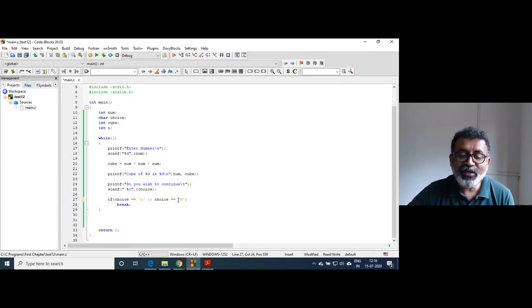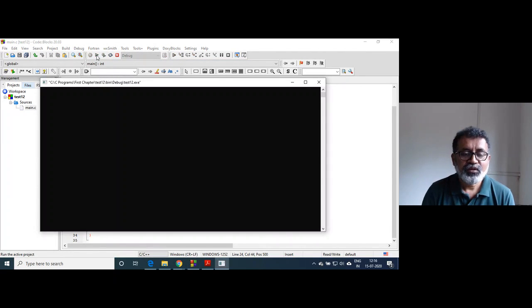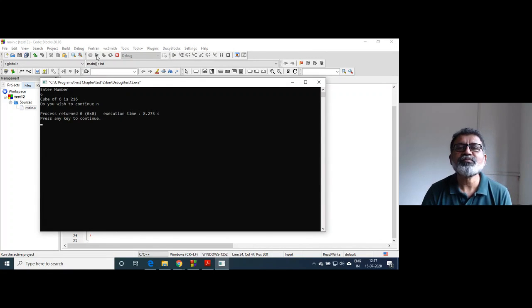Suppose the user enters capital N, the whole condition is going to be true, because there is a logical or. Got that? So if I run this code, I enter 6 and here I press small n, the program will be terminated. Got that? This is what we want, no?